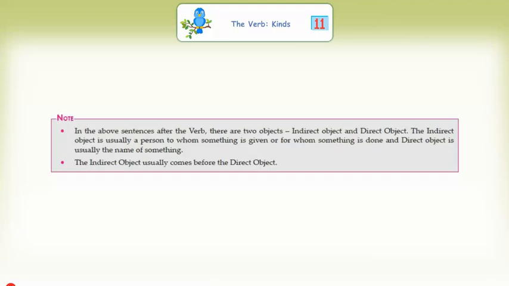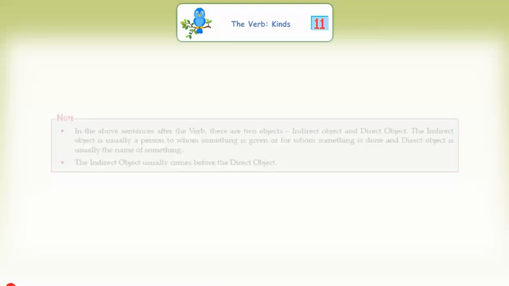In the above sentences, after the verb, there are two objects, an indirect object and a direct object. The indirect object is usually a person to whom something is given or for whom something is done, and the direct object is usually the name of something. The indirect object usually comes before the direct object.